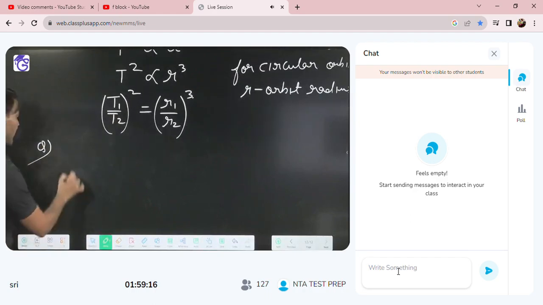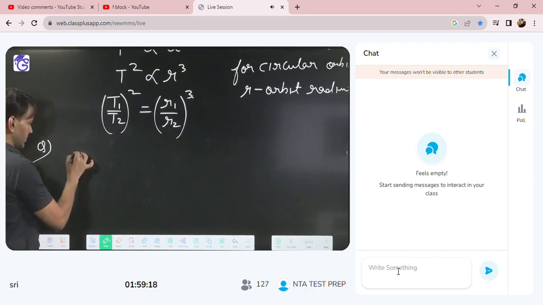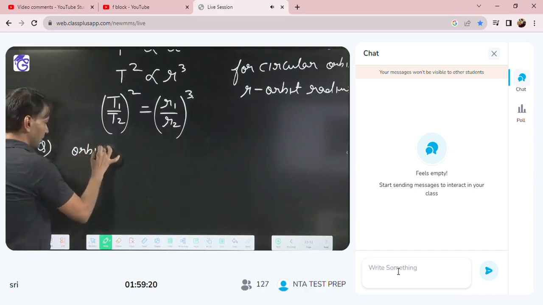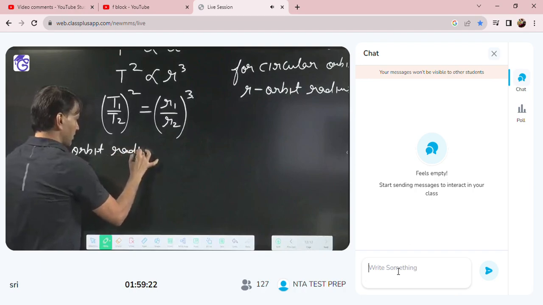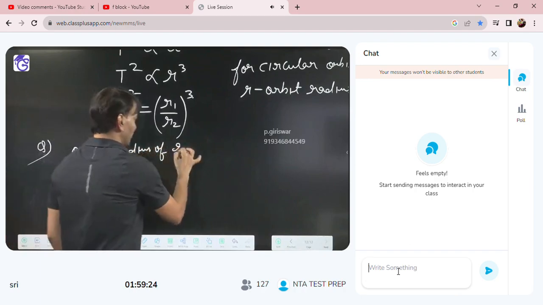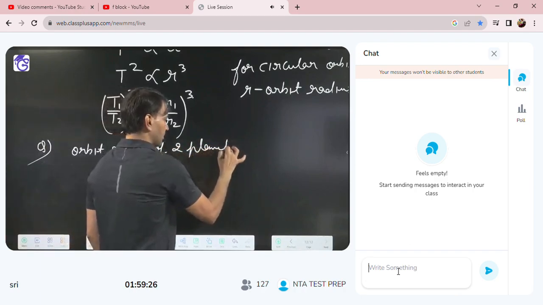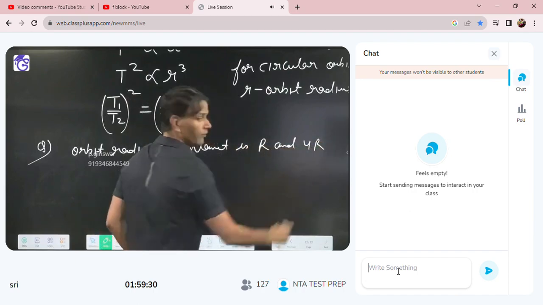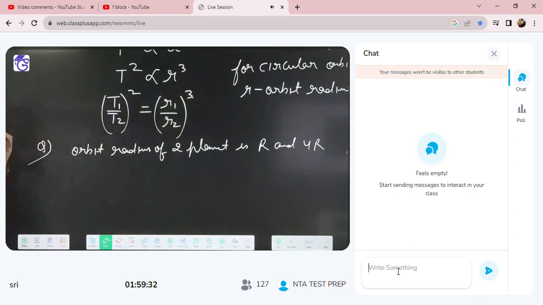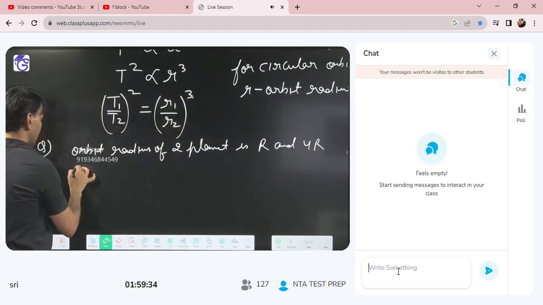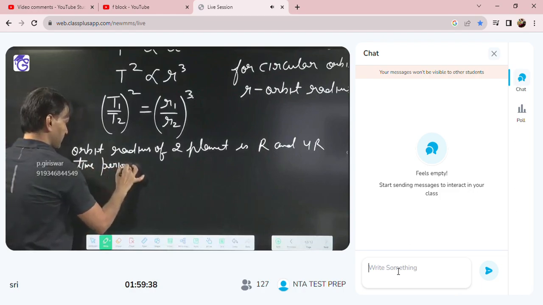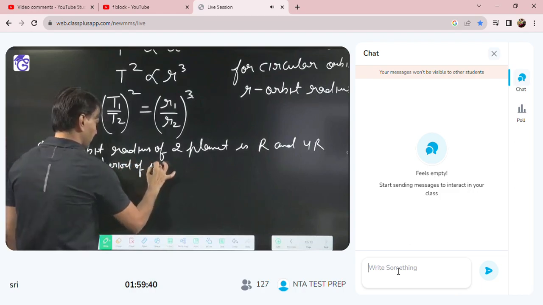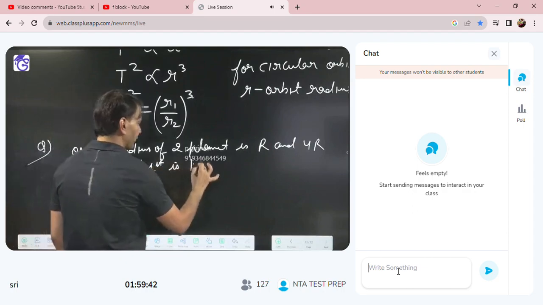So suppose the orbit radius of two planets is given as R and 4R, and the time period of the first is 1.5 years.